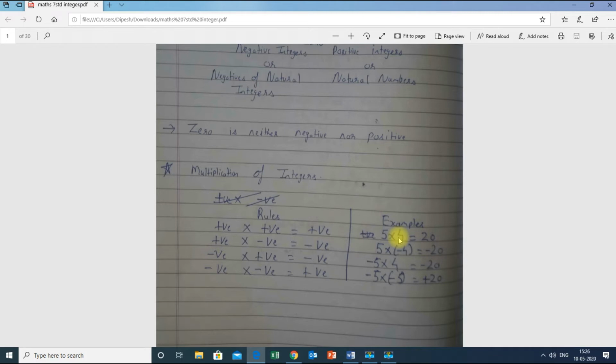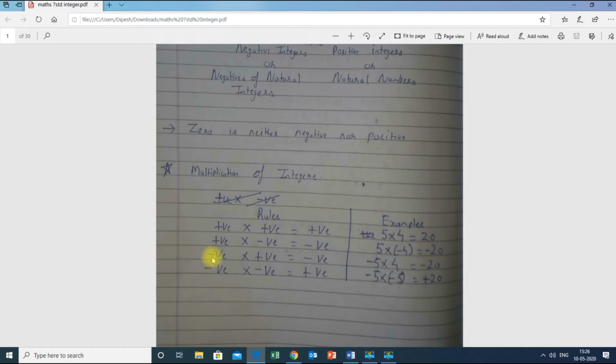Next, plus into minus, that is positive into negative, is negative. That is, plus into minus is minus, so 5 into minus 4 is minus 20. Here 4 is negative and 5 is positive, so plus into minus is minus, and 5 into 4 is 20.